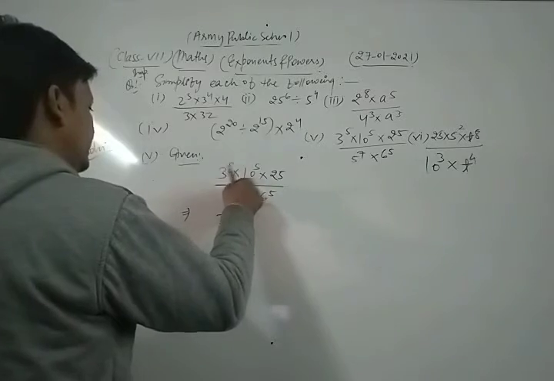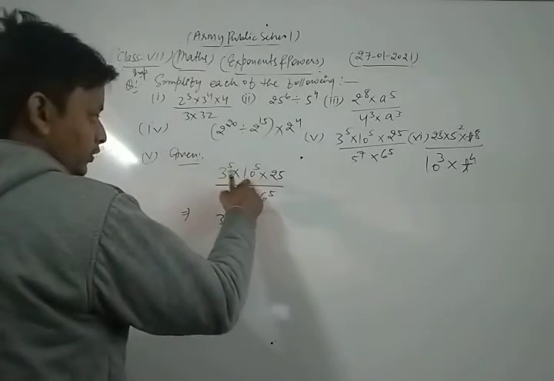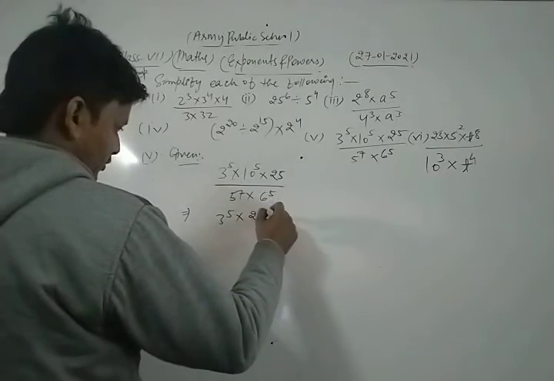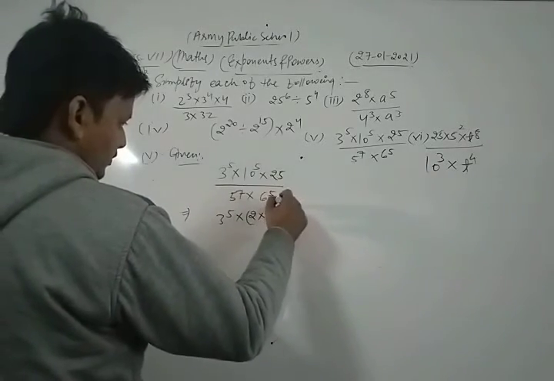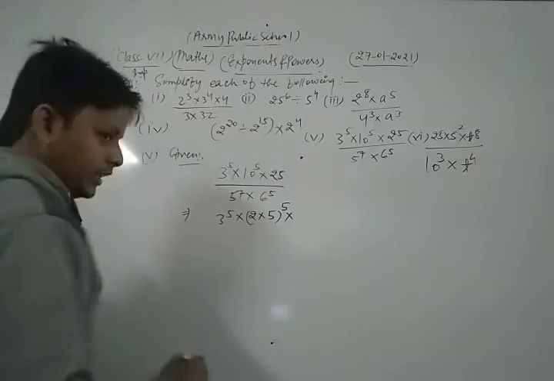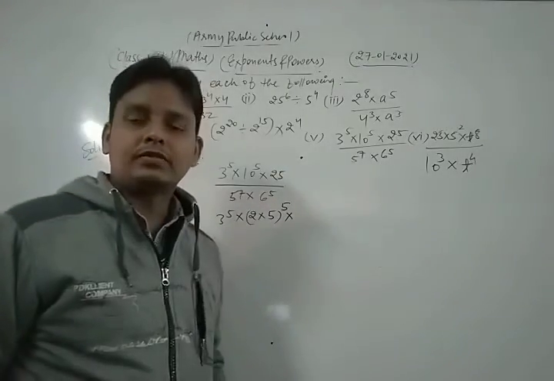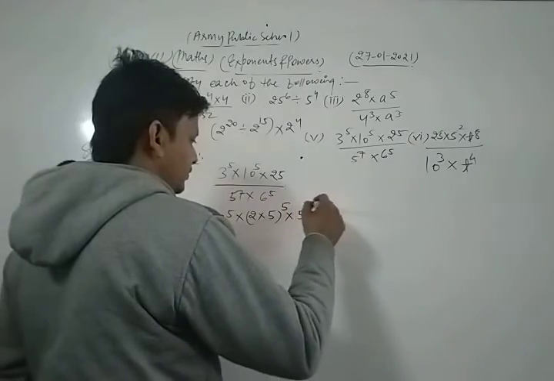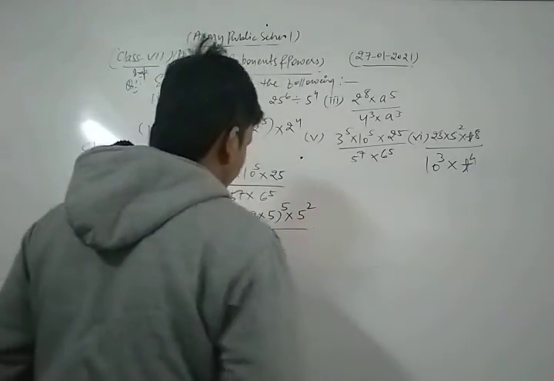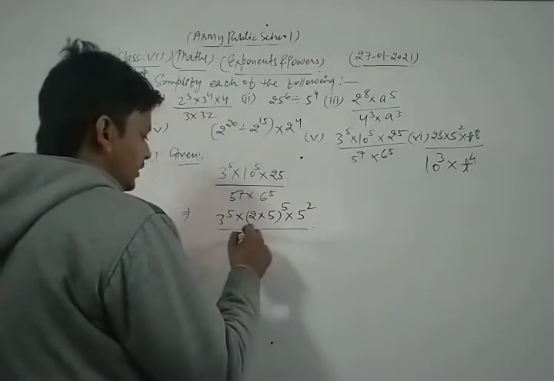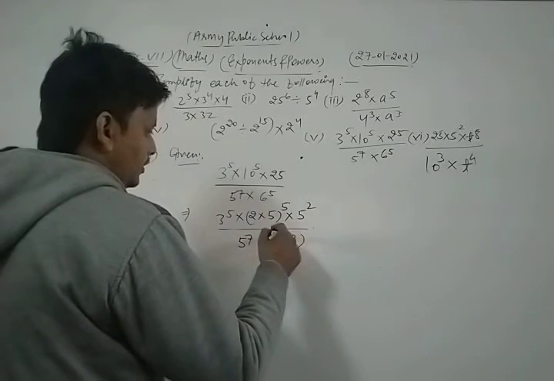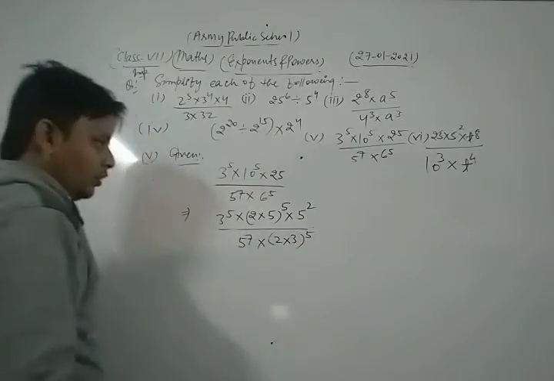We split the values. We write 10 as 2 into 5, to the whole power 5, into 25, and we write 25 as 5 to the power 2. Divided by 5 power 7 as it is, into, we write 6 as 2 into 3, to the power 5. Now we simplify them.